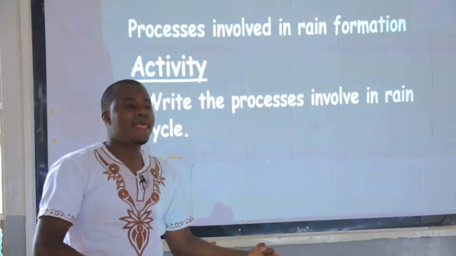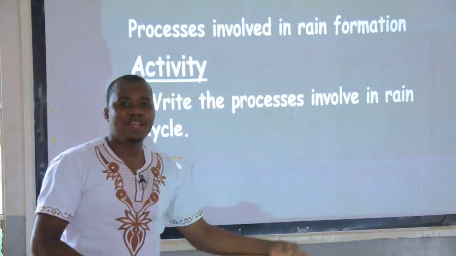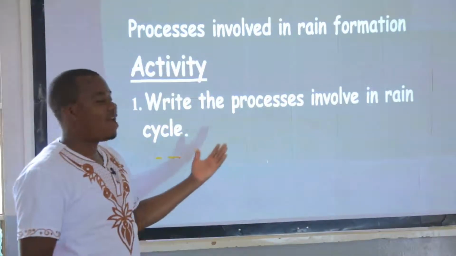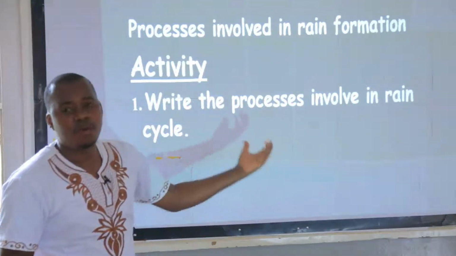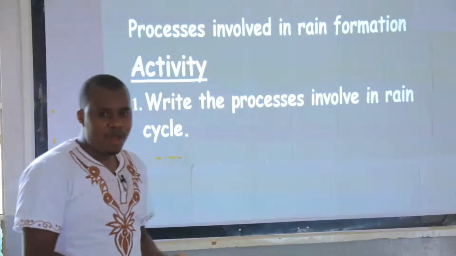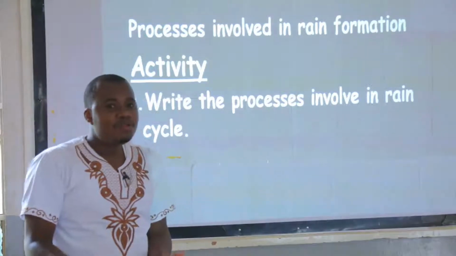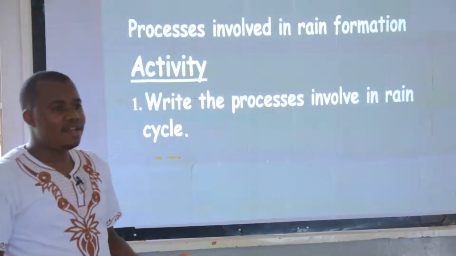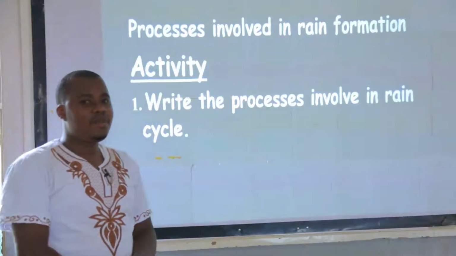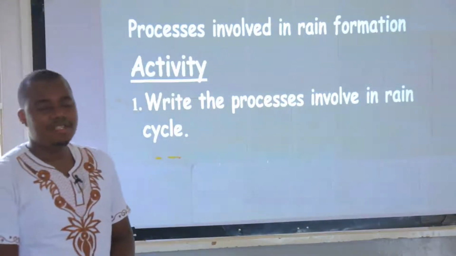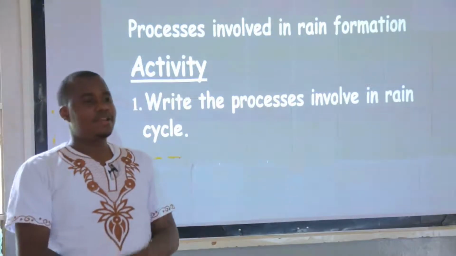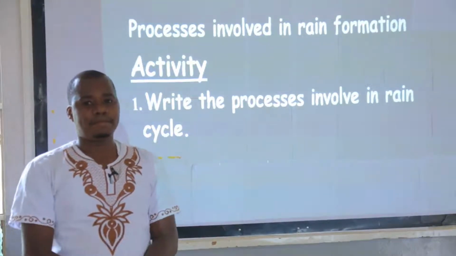When you go to P6 and P7, you'll hear some other processes that are there in the rain formation or in the water cycle. But we have 3. Before I give them to you, can you try to think, maybe you have ever heard about them in P2 or P1? What are these 3 processes? 1 minute to think about them and write them down. Then we shall compare with mine.